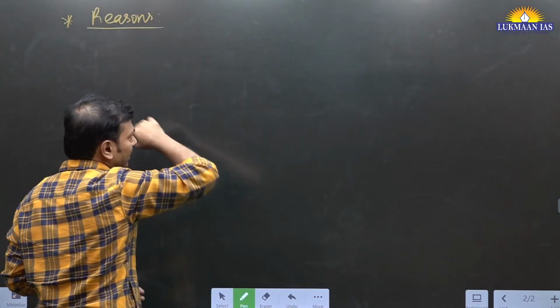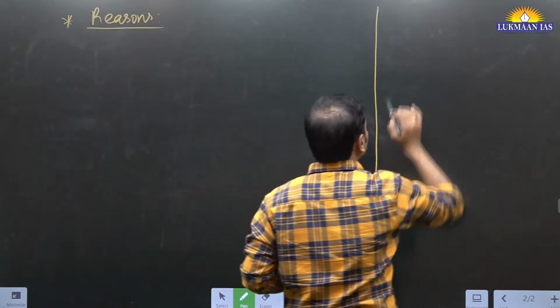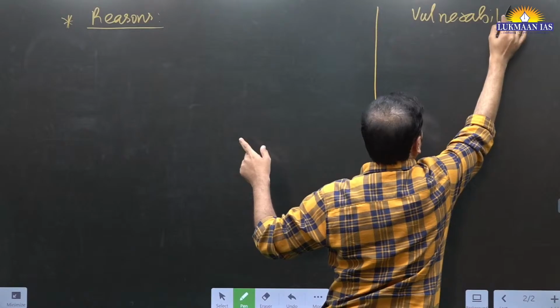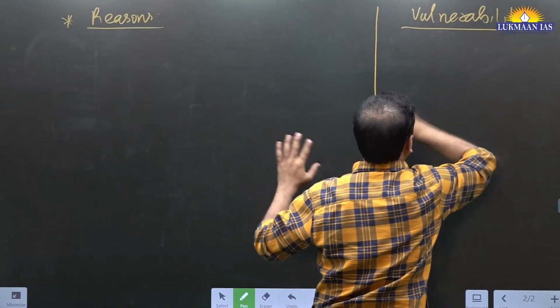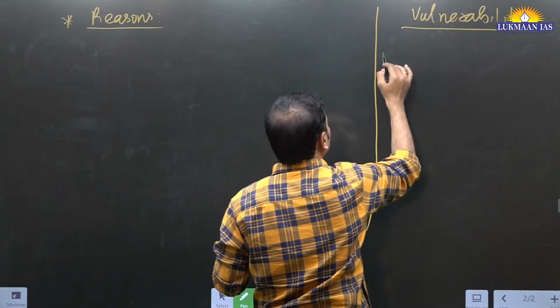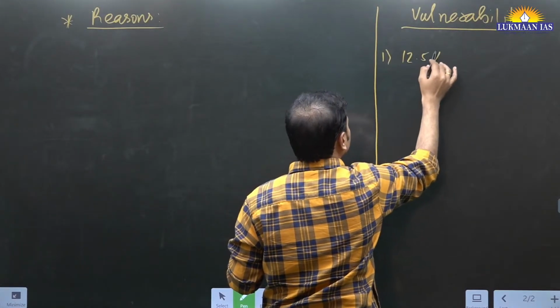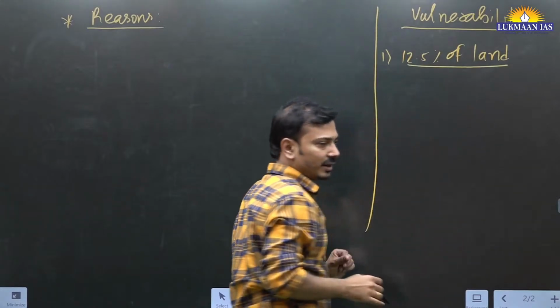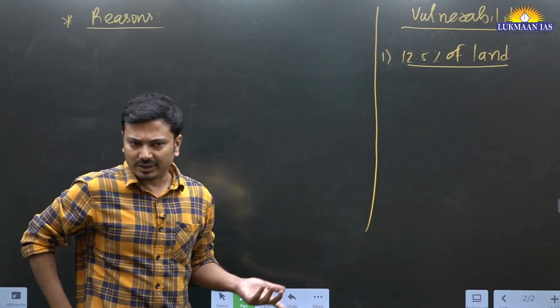But before that, let me also tell you some facts here about vulnerability. So that gives you a little more idea. Talking about vulnerability, you should know that around 12.5% of the total land of India is vulnerable to landslides. You can use that in your answer.